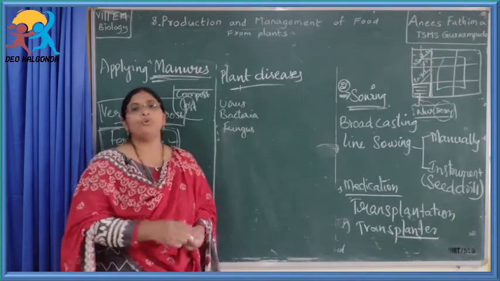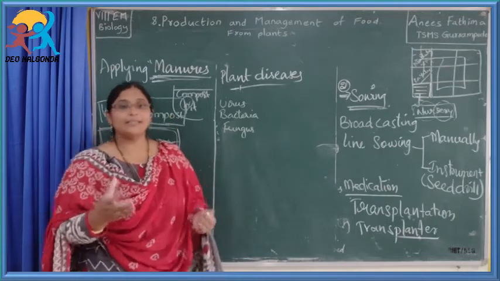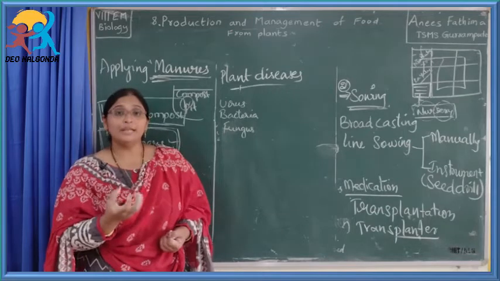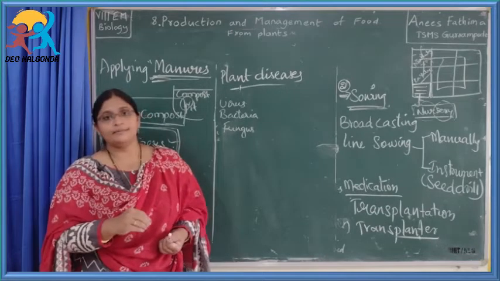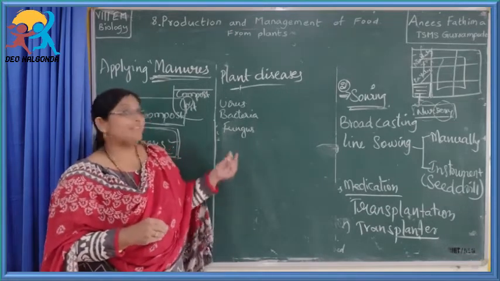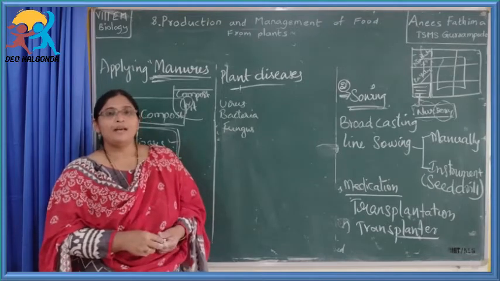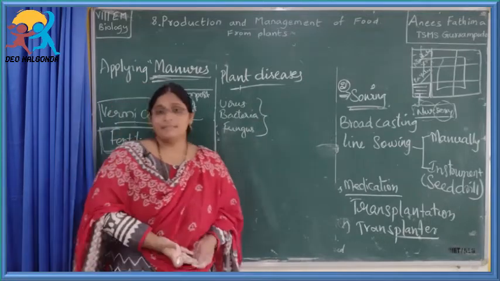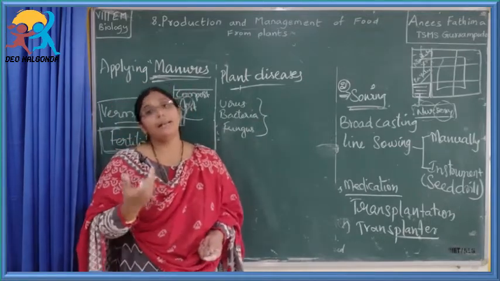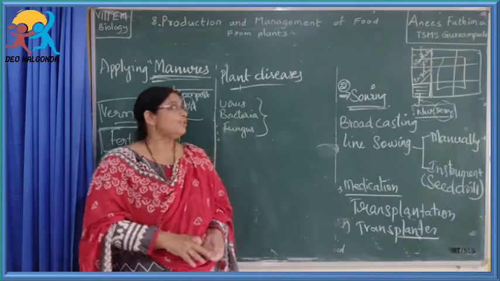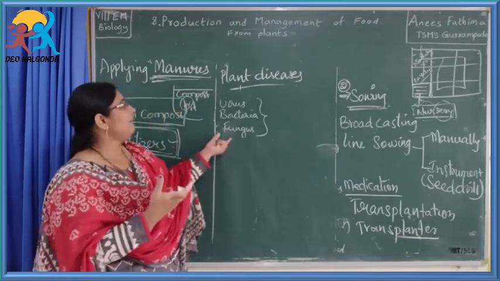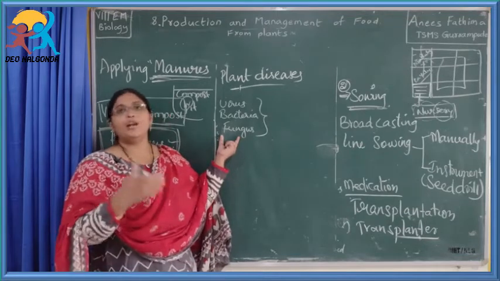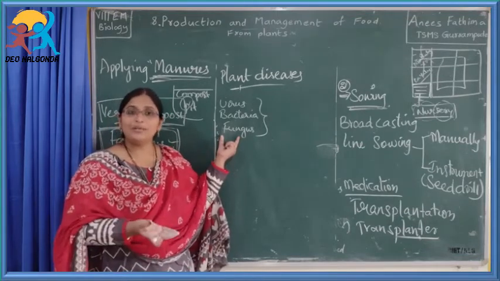How can we know? You can know that the plants got the disease by seeing their leaves. The leaves may have curls, or they will be getting spots, or sometimes the fruit will be emitting a bad smell. And these virus, bacteria and fungus may be attacking the stem or roots or leaves or fruits. If these attack the plants, automatically the yield will be reduced, which is again a loss to the farmer. Then what has to be done?